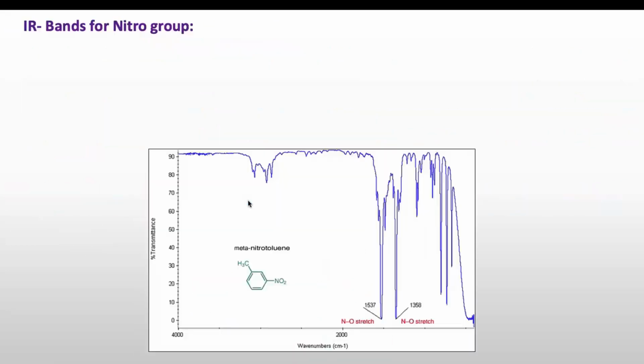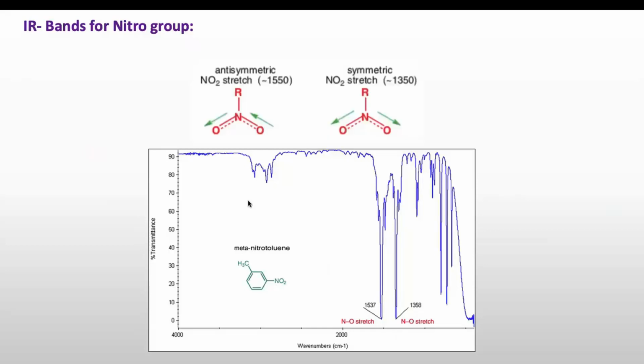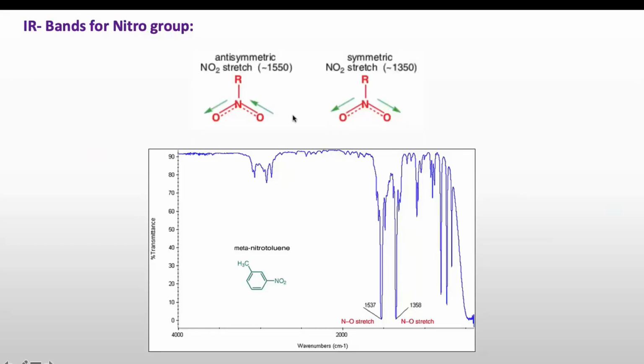Now we will see the IR bands for some other functional groups like nitro and aldehyde. In case of nitro, we are getting two bands at the border of the double bond region and single bond region. As you can see, this N=O can have symmetric as well as antisymmetric stretching.